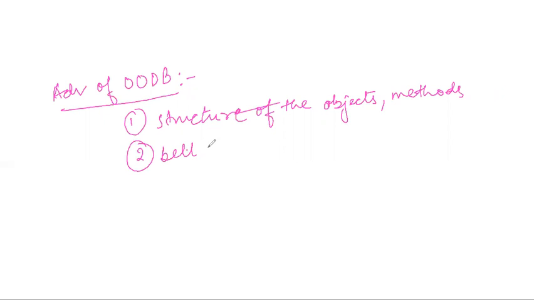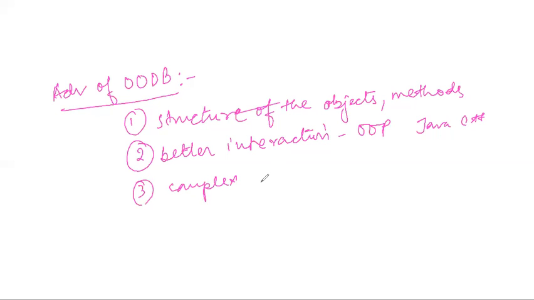So a better interaction with several object oriented languages such as Java and C++ can be achieved. And the major goal was that complex and user defined data types can be defined now.